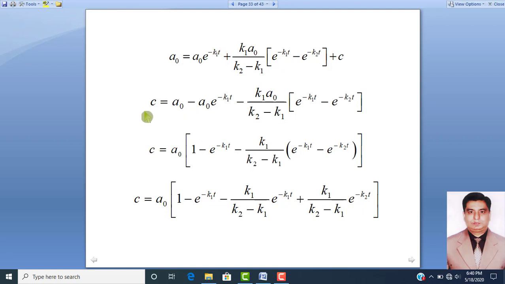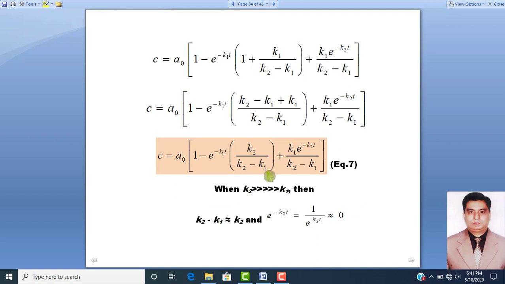And this C will be equal to A naught minus the value of A minus the value of B. Dear students, in this whole equation A naught is common. If we take A naught common, it will be 1 minus the value of A minus the value of B. So C will be equal to A naught into 1 minus this value of A minus this value of B. But this value of B has been written in separate form, because K1 over K2 minus K1 will be multiplied with e raised to power minus K1t, and K1 over K2 minus K1 will be multiplied with e raised to power minus K2t.